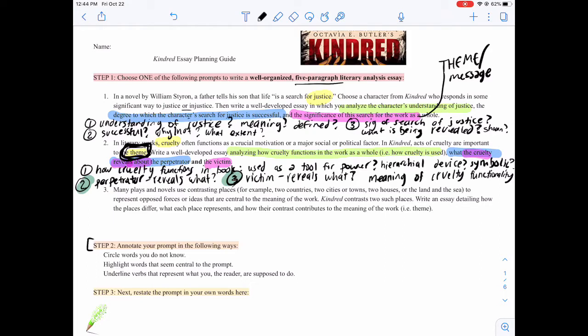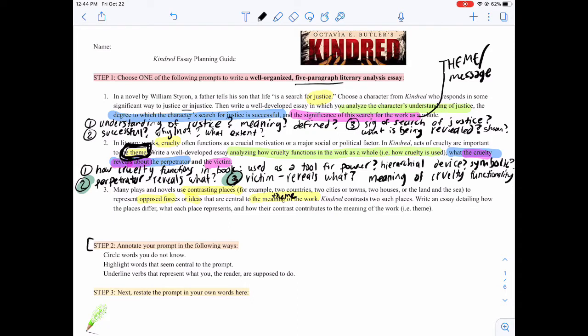Okay, so our second prompt is about cruelty, and our third and final prompt you could choose is about contrasting places. So many plays and novels use contrasting places, countries, cities, houses, land, sea, to represent opposed forces or ideas that are central to the meaning of the work. So again, we have a theme that we're thinking of. All 3, you want to be weaving through a theme.